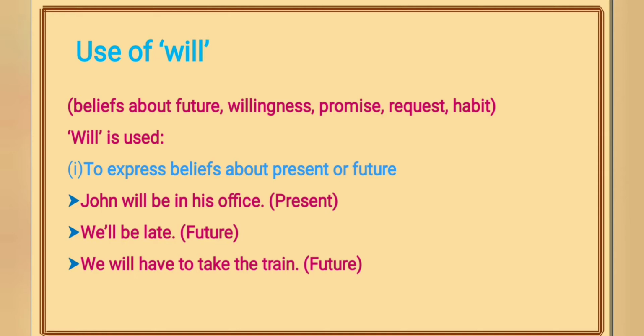Will is also used to express belief about the present time. We are not talking about the present tense. We are talking about the belief in present time. For example, John will be in his office. We are talking about the present time, that at this time, John will be in his office. So, will is used to express beliefs about the present or future.